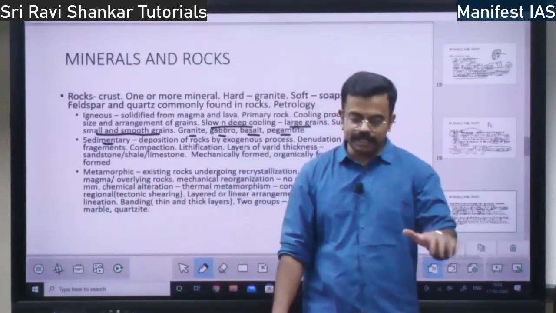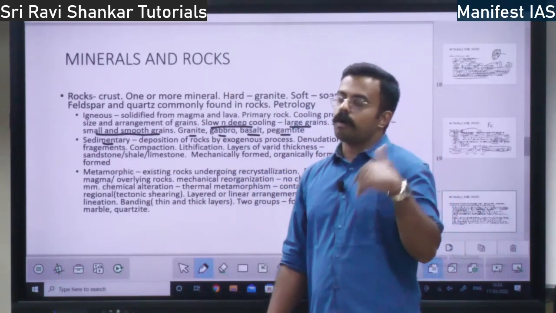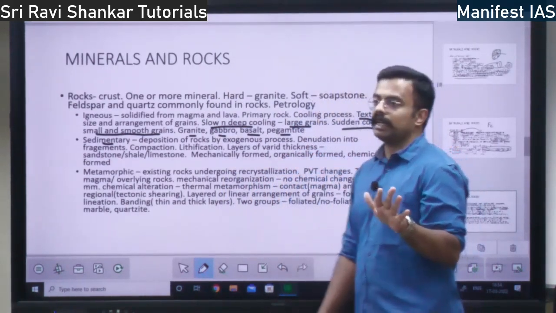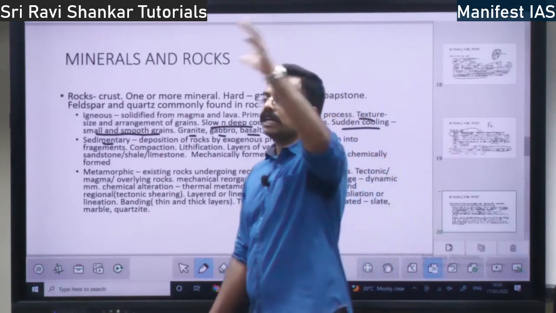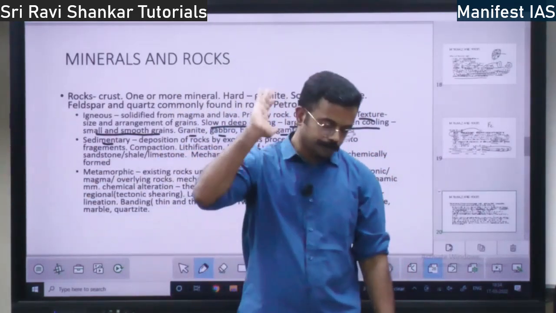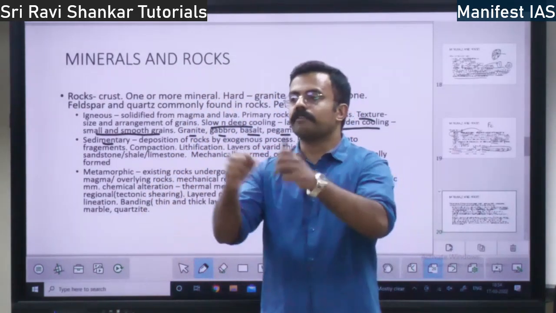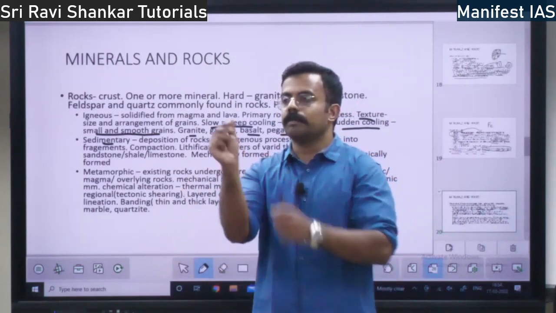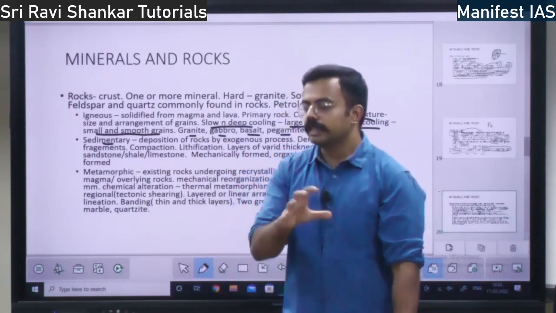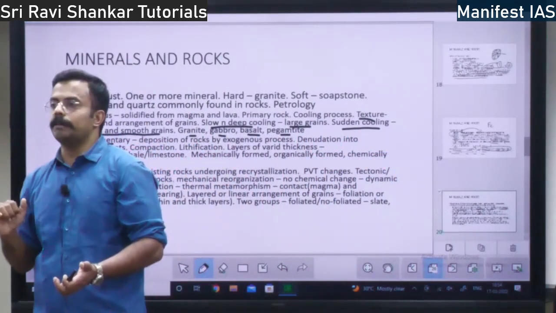What is sediment? See, igneous means which is formed out of magma or lava. So what is the sedimentary rock? Once this rock comes out of the earth, because of weathering, the rock will break away and become small pieces. These small pieces will go and get collected at one place.